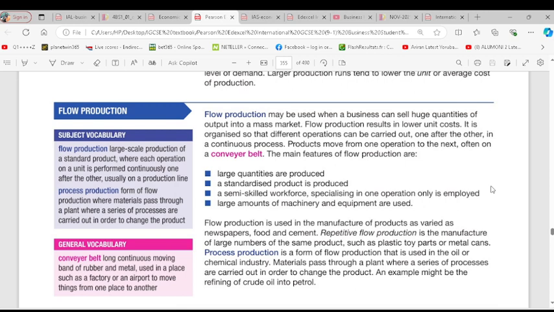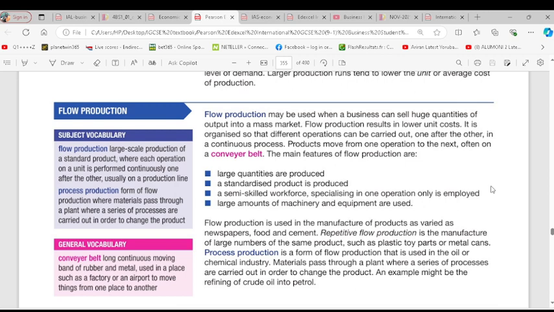That has to be checked before going to the next one. You can't do it without checking. You check. But for flow production, you produce in large quantities continuously, without even checking. No, you check. Quality is checked. It's not about quality. Let's forget about quality here. What we're talking about is production itself. So we consider quality to be part of it. But flow production simply talks about producing on a larger scale,